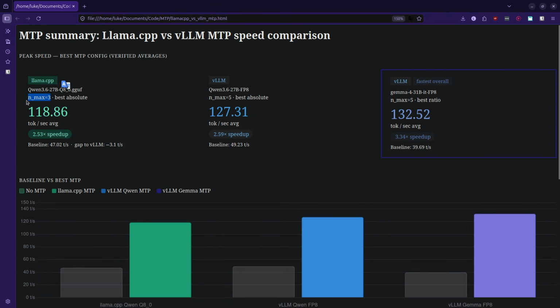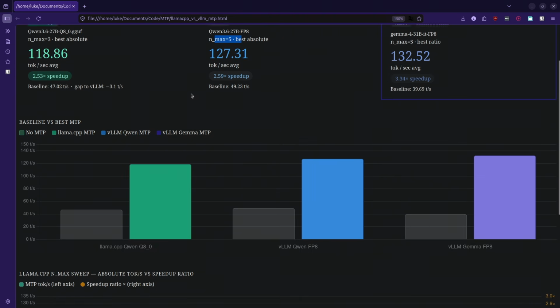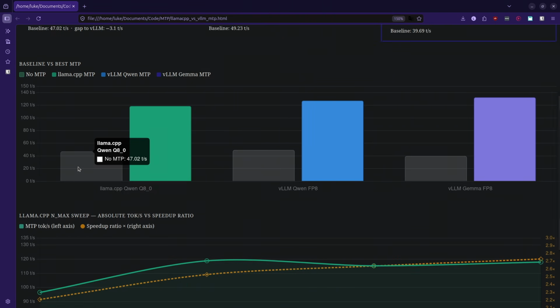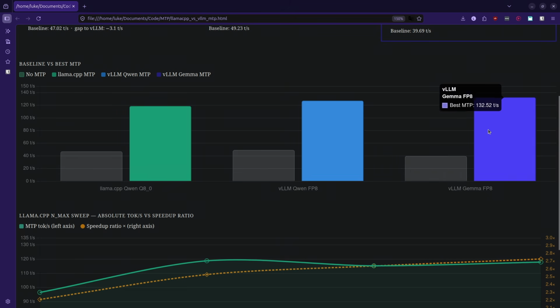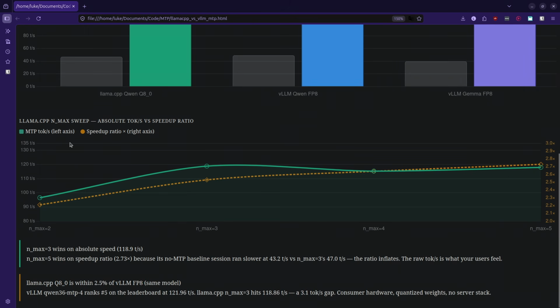And as we can see for nmax 3, it actually achieved best performance, and here it was for 5, so there are probably differences in the MTP implementation. And then here we have baseline, so for llama.cpp 47 and then 180, so it's more visual, 49, 127, and here the biggest 39 and 132. And this is llama.cpp with the nmax parameter, so we can see how it changed. So as we can see, around 3 it was biggest, and then 4 and 5 oscillate, and then we have also this nmax tokens.